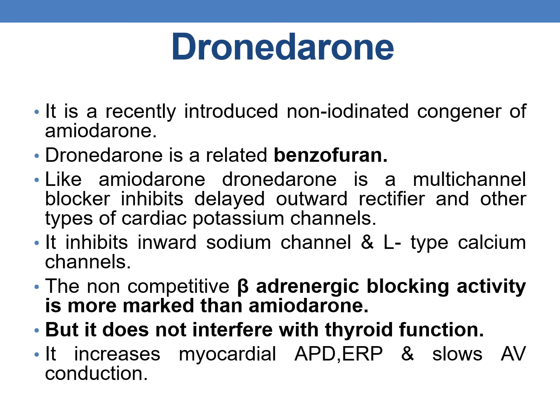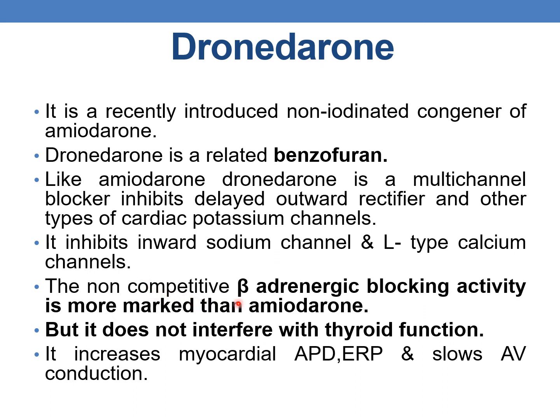Coming to the next drug, it is dronedarone. It is a recently introduced non-iodinated congener of amiodarone, a related benzofuran. Like amiodarone, dronedarone is a multi-channel blocker. It inhibits delayed outward rectifier and other types of cardiac potassium channels. It also inhibits inward sodium channel and L-type calcium channel.